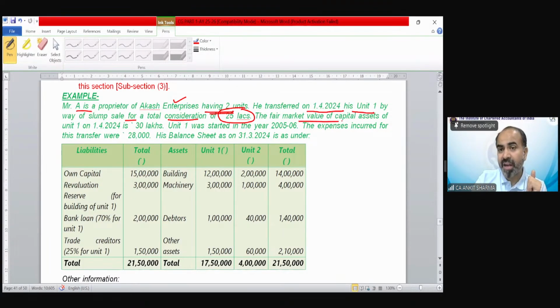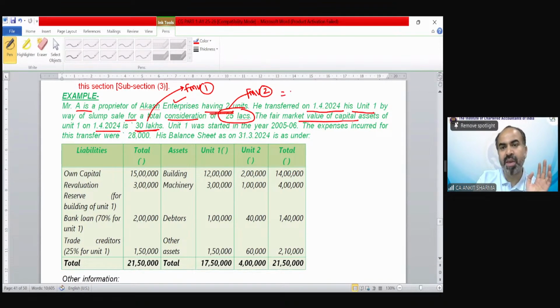But the fair market value of the capital asset of unit 1 on 1/4/2024 was 30 lakh. So this is your FMV 2 and this is FMV 1 as per the formula. The fair market value of the asset transferred is FMV 1, and whatever consideration you are declaring, that is FMV 2.